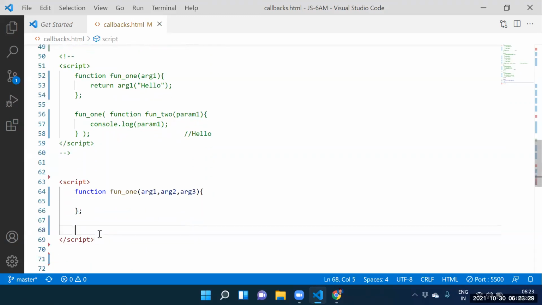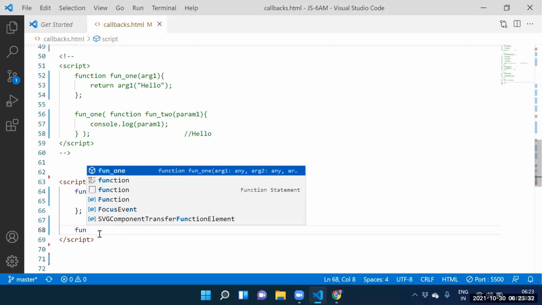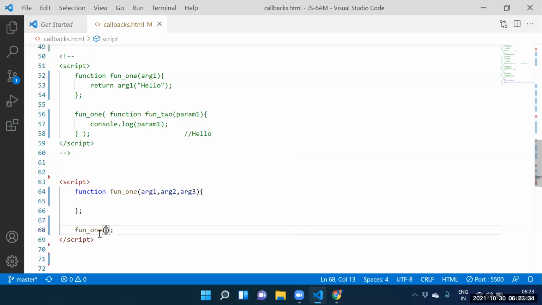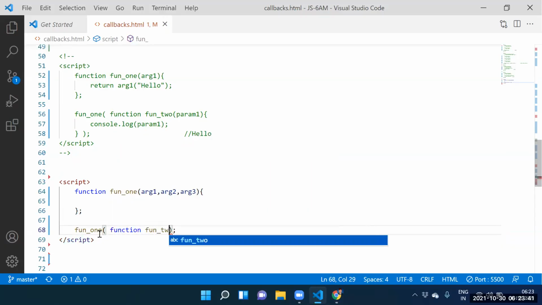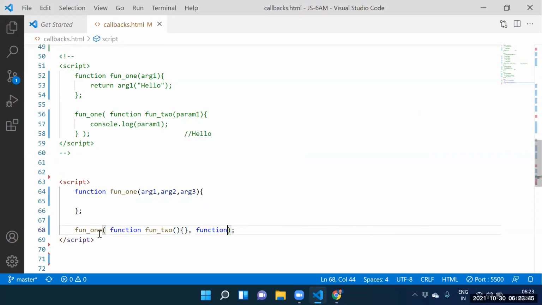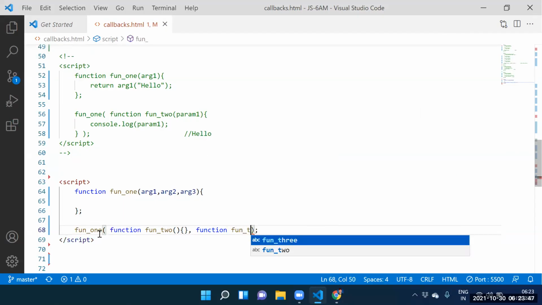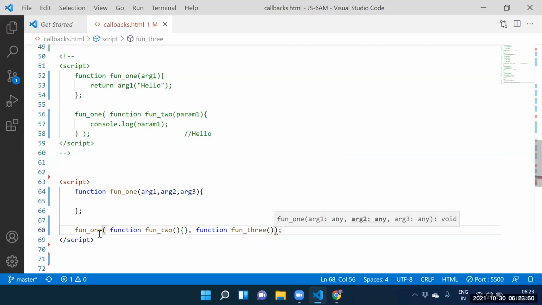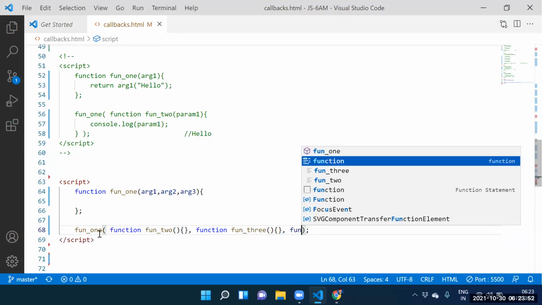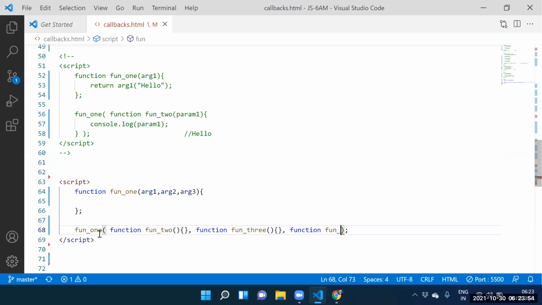Can I call function 1? How many arguments do we need to supply? Three arguments. Which functions? Function 2, function 3, and function 4. Guys, will you people tell me here?